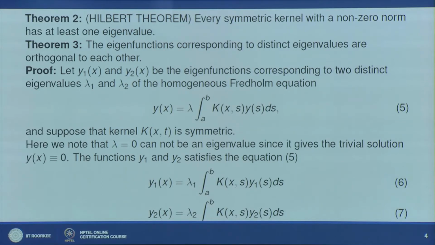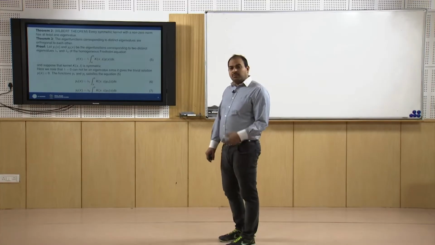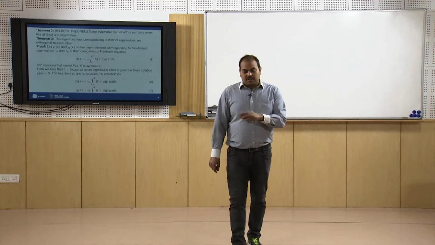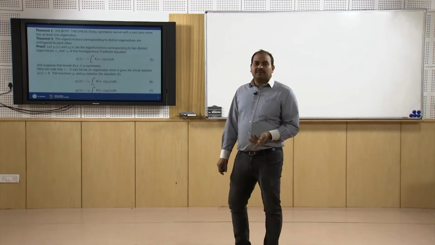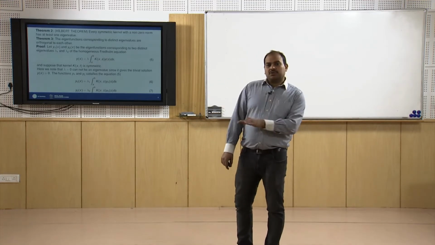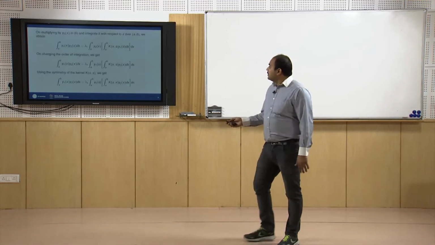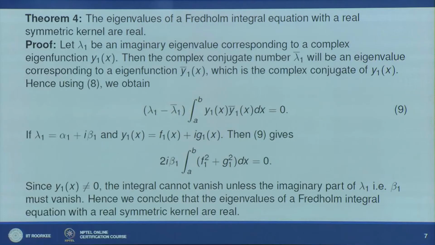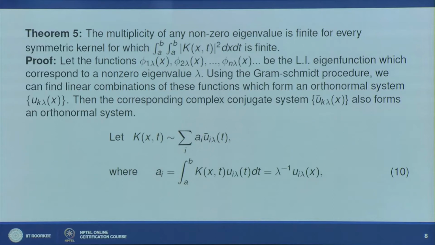Third, if we have more than one eigenfunction corresponding to distinct eigenvalues, then they are orthogonal to each other. Theorem 4 says that the eigenvalues of a Fredholm integral equation with a real symmetric kernel are real. And the next result we have discussed is that the multiplicity of any non-zero eigenvalue is finite.